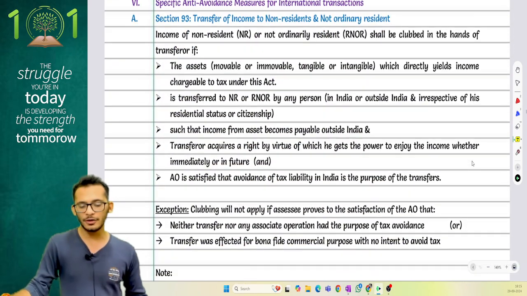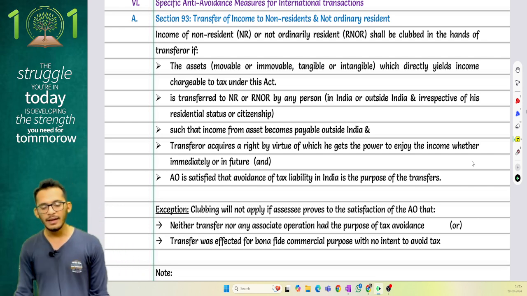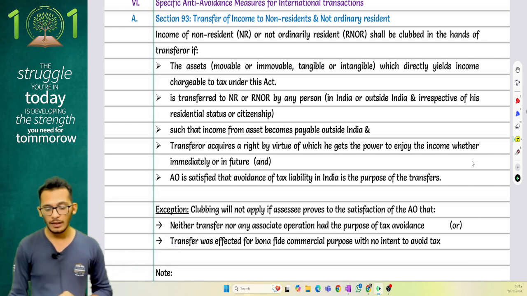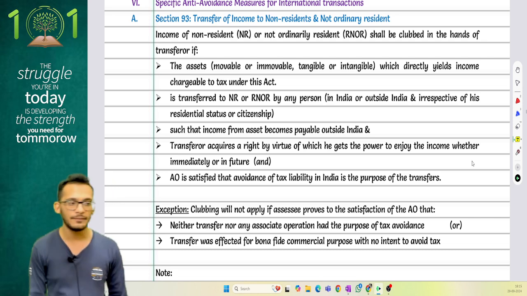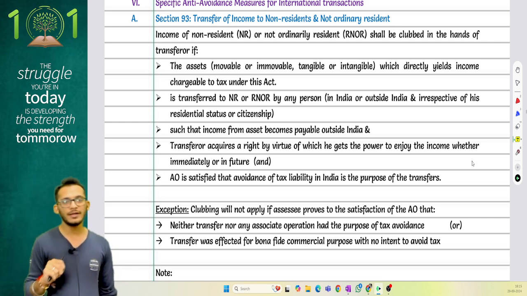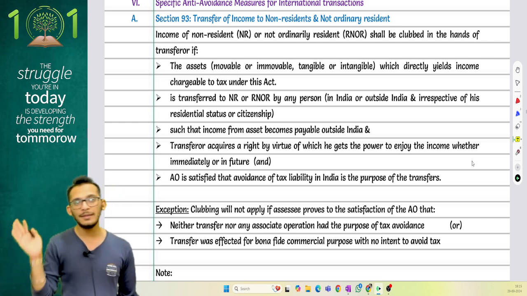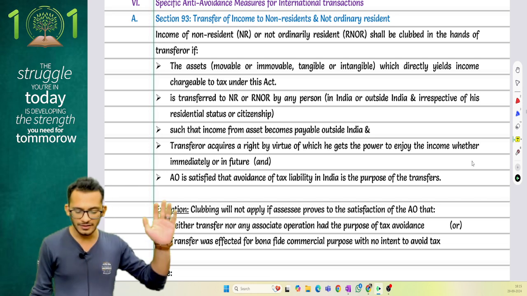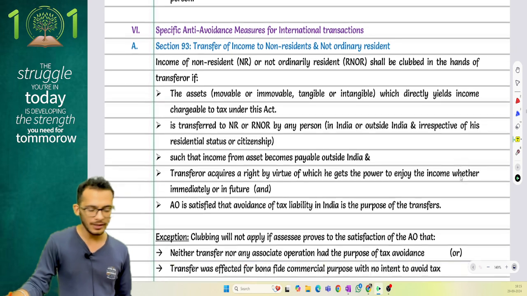Last few topics. Section number 93 says that if you're going to enter into a transaction with a non-resident in such a way that you're transferring your income to him, it will still be clubbed in your hands, same as clubbing provisions. Nothing so great about it. You can ignore it and go.